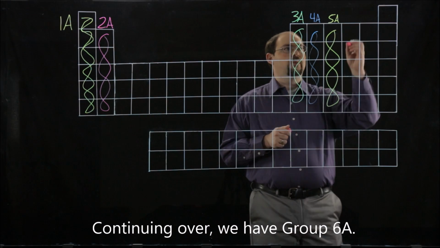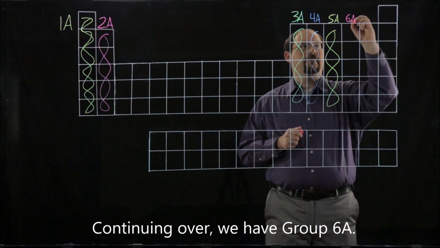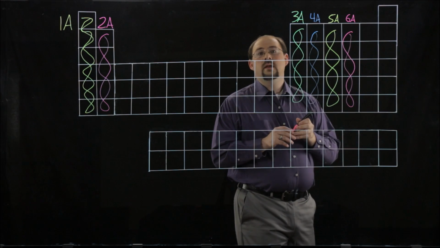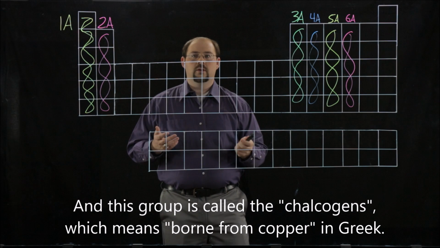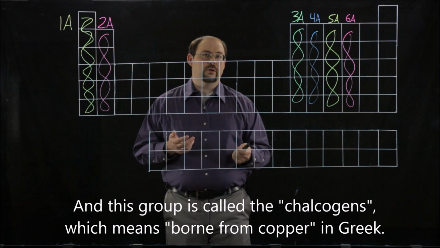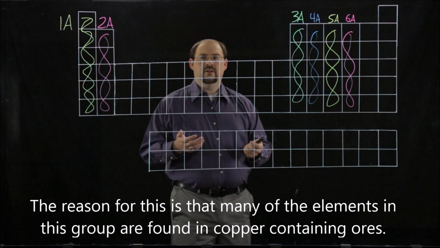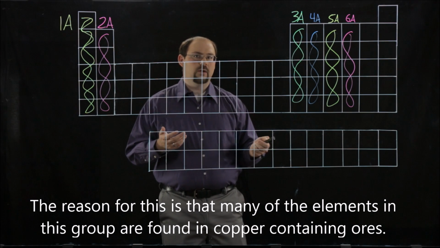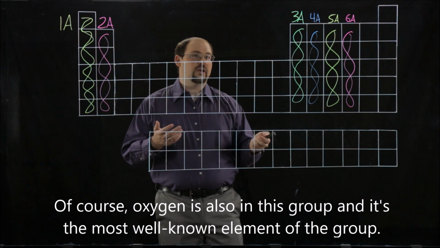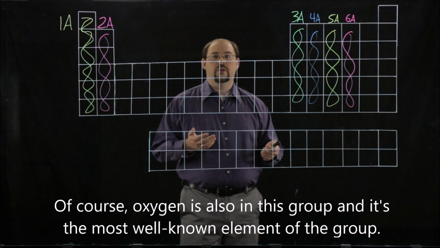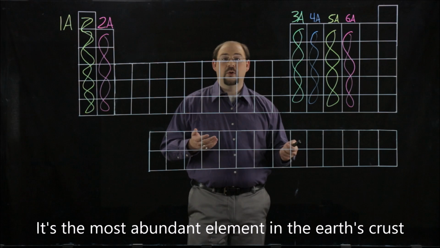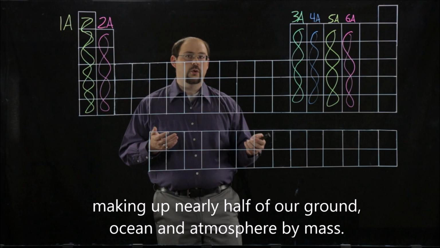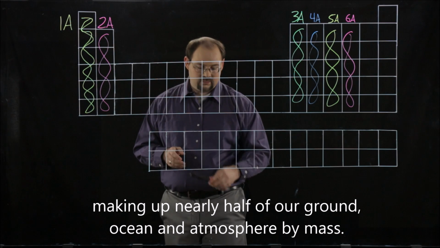Continuing over, we have group 6A. And this group is called the chalcogens, which means born from copper in the Greek. Now, the reason for this is that many of the elements in this group are actually found in copper-containing ores. Of course, oxygen is also in this group, and it's the most well-known element of the group. It's the most abundant element in the Earth's crust, making up nearly half of our ground, ocean, and atmosphere by mass.